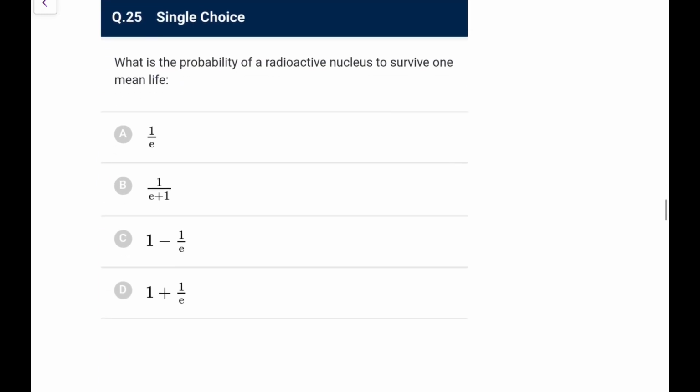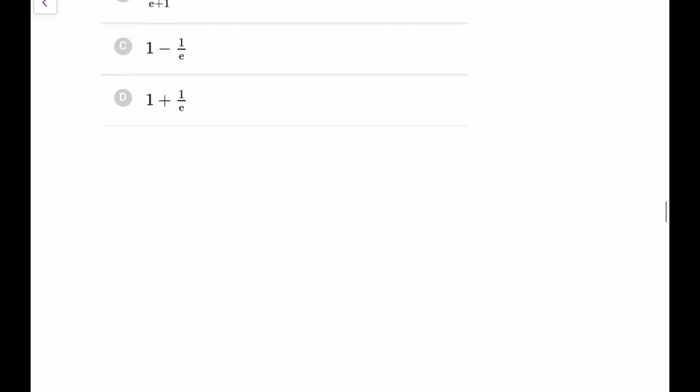Next, what is the probability of a radioactive nucleus to survive one mean life? So after one mean life, out of N naught, only N naught by e survives. So the probability of surviving will be 1 by e, because only 1 by e fraction will be remaining. So the probability of surviving is 1 by e.